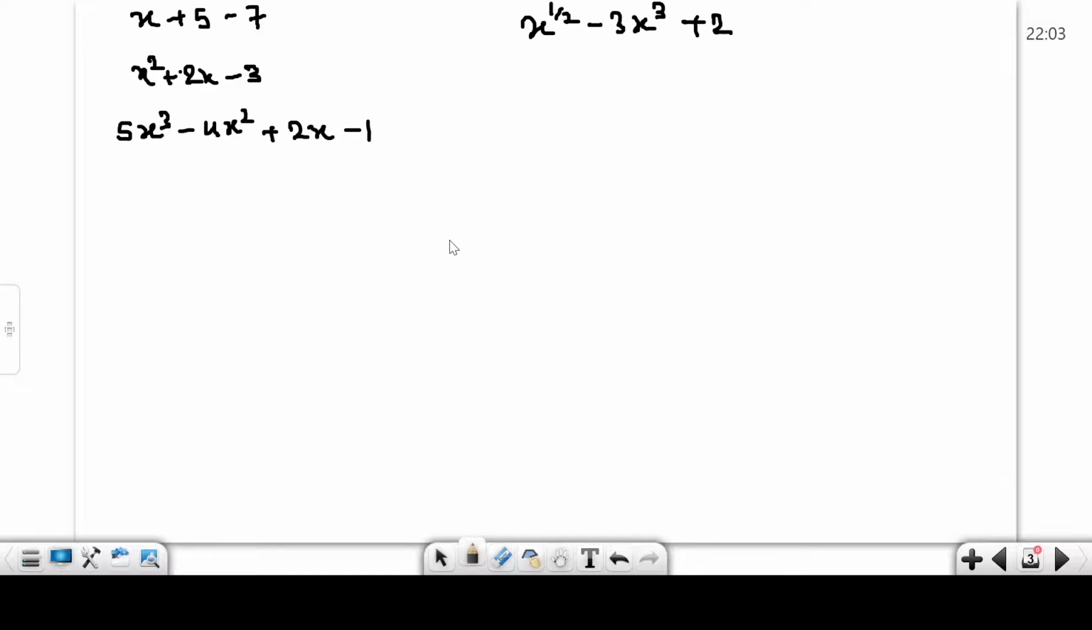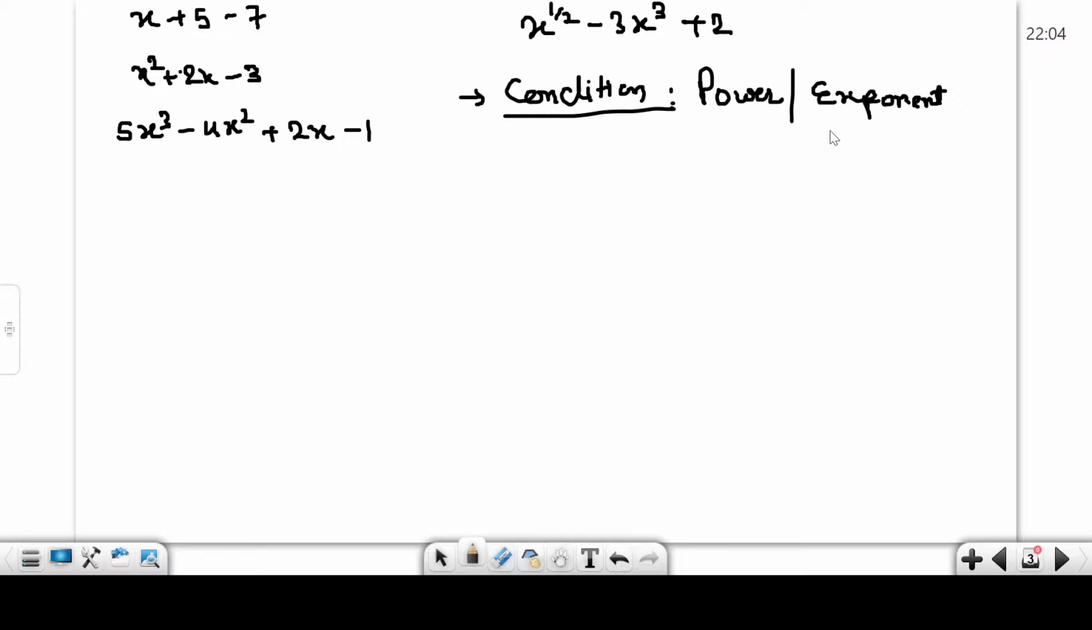one condition here is the power, which we can also call the exponent. Any variable's exponent must be a number like 0, 1, 2, 3, 4, numbers that start from 0, called whole numbers.